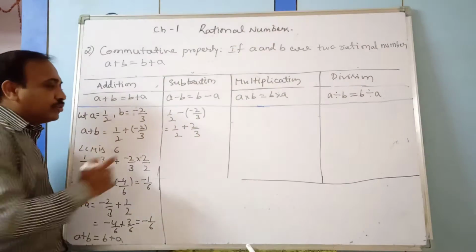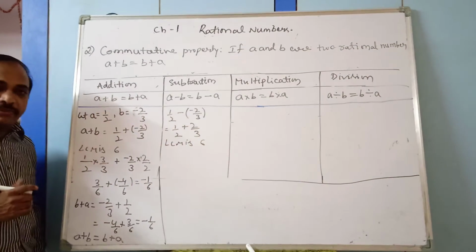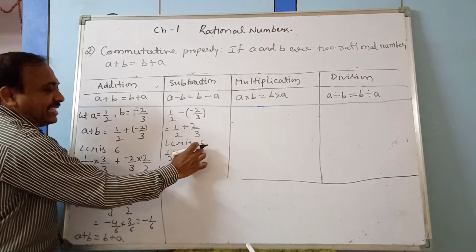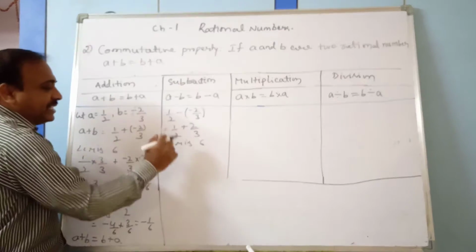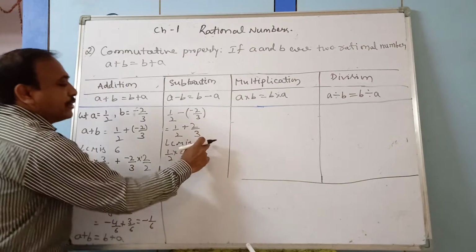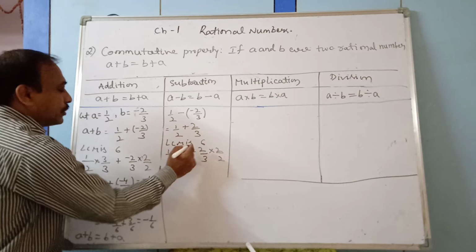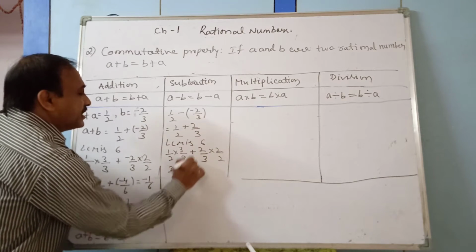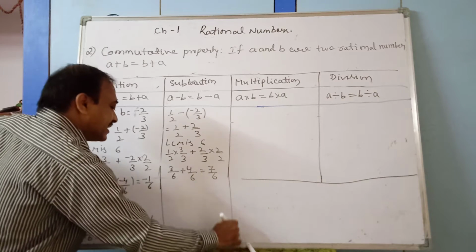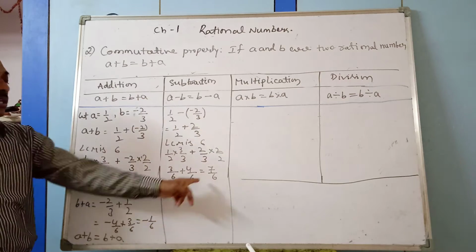The LCM is 6. Multiplying 1 by 2 by 3 by 3 and 2 by 3 by 2 by 2, we get 3 by 6 plus 4 by 6, which is 7 by 6. So a minus b gives 7 by 6.